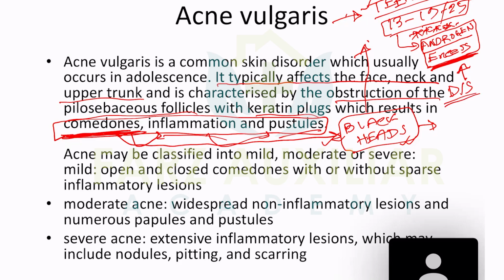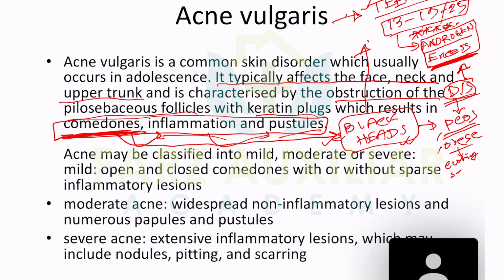This is for MRCP. Can you name any, like in the endocrine system? Polycystic ovarian syndrome, yes. Any person who is obese, obesity.